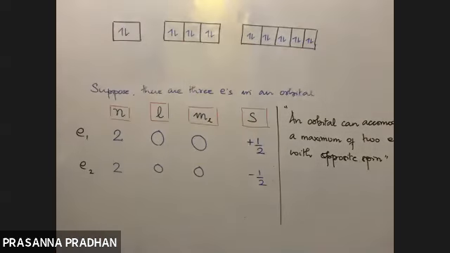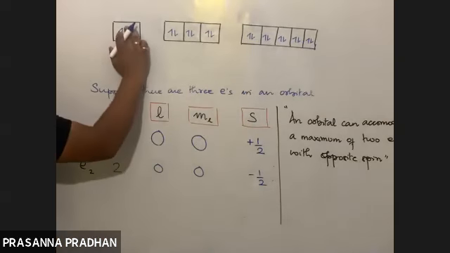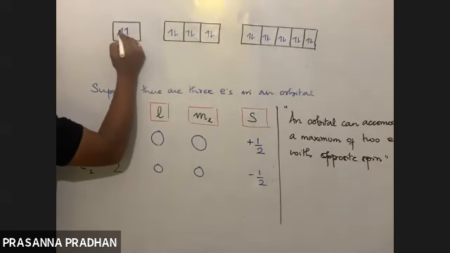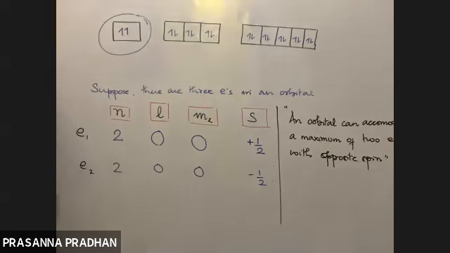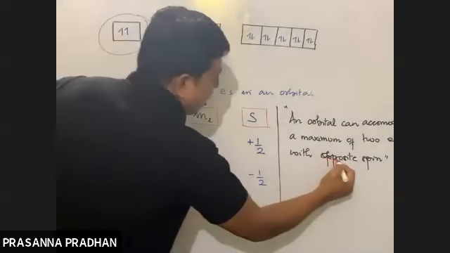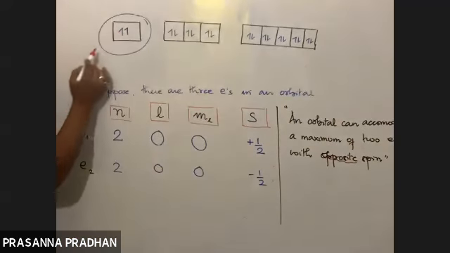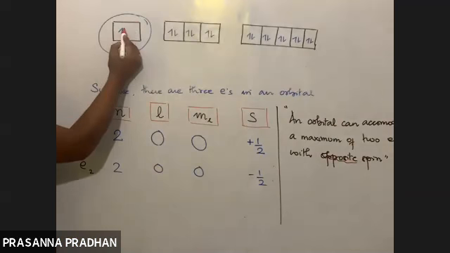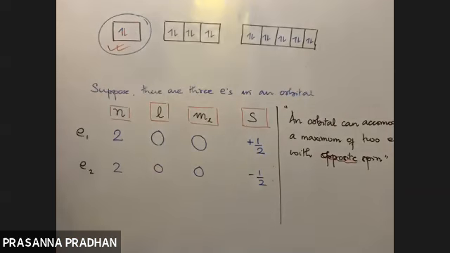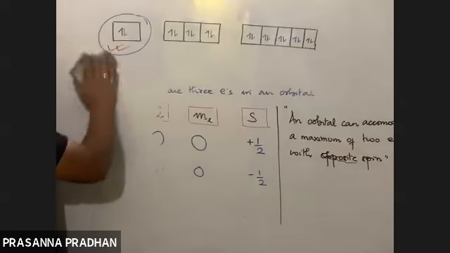But now, if I write in this way, will it be okay? Is it okay or is it wrong? It is wrong because the spin should be opposite. Here the spin is same. So one arrow should be facing upwards, the other facing downwards. This is correct. These are simple logical questions that might come in. So this is all about Pauli's exclusion principle.